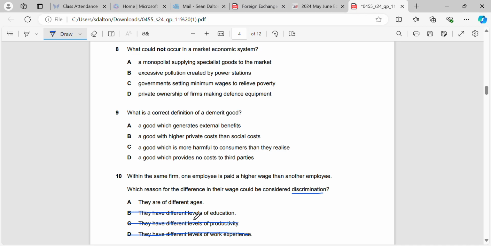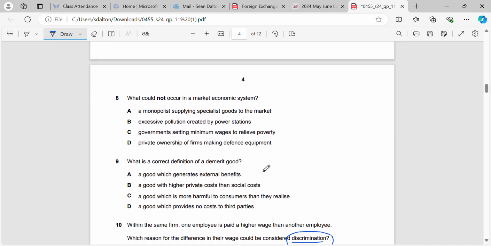And different levels of education. So take the example of teachers. Again, that's not discrimination. A teacher who has a PhD may get paid more than a teacher who just has a bachelor's degree or maybe a master's degree. So education is not discrimination as well, but if they're of different ages, that might be considered discrimination. Because it's nothing to do with how good they are at their job, it's only to do with what they are or how old they are. So that would be discrimination.